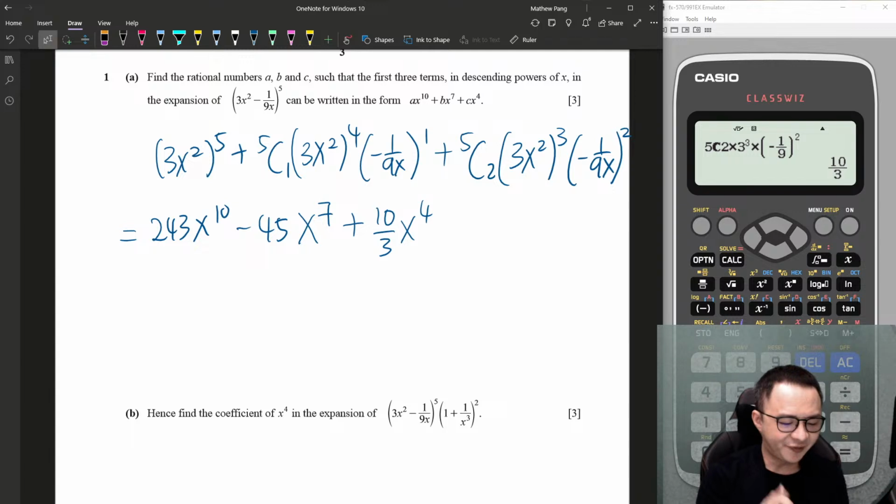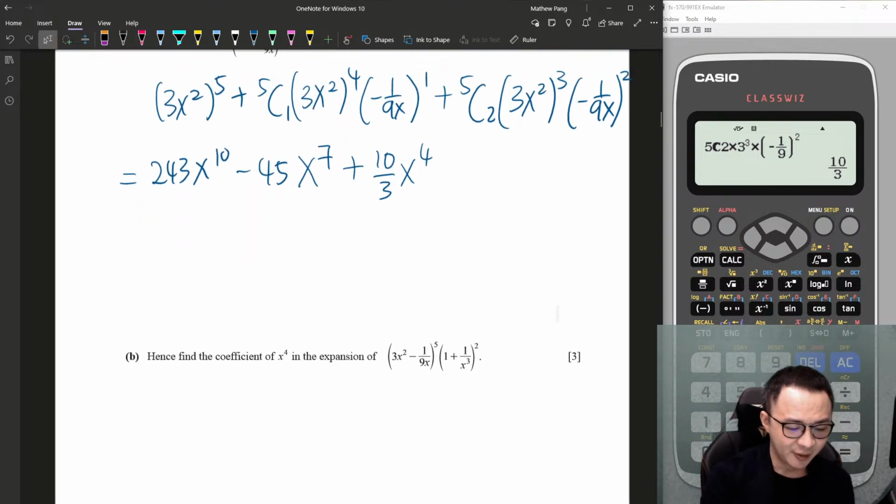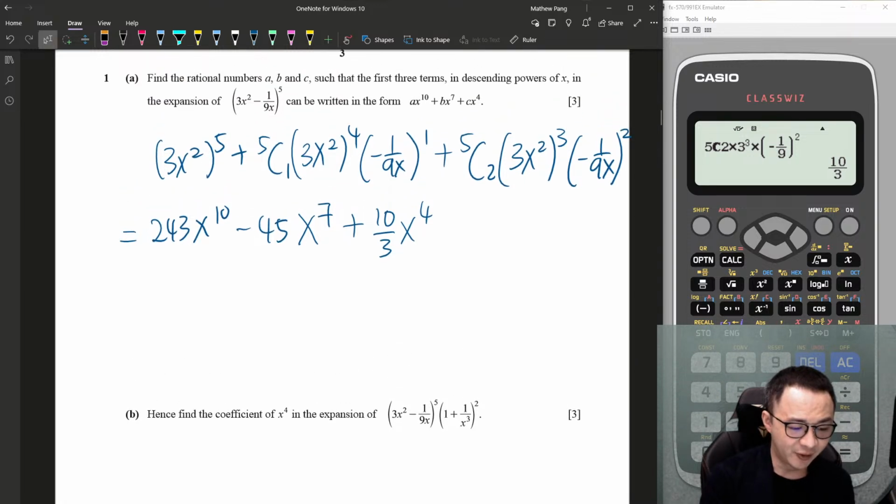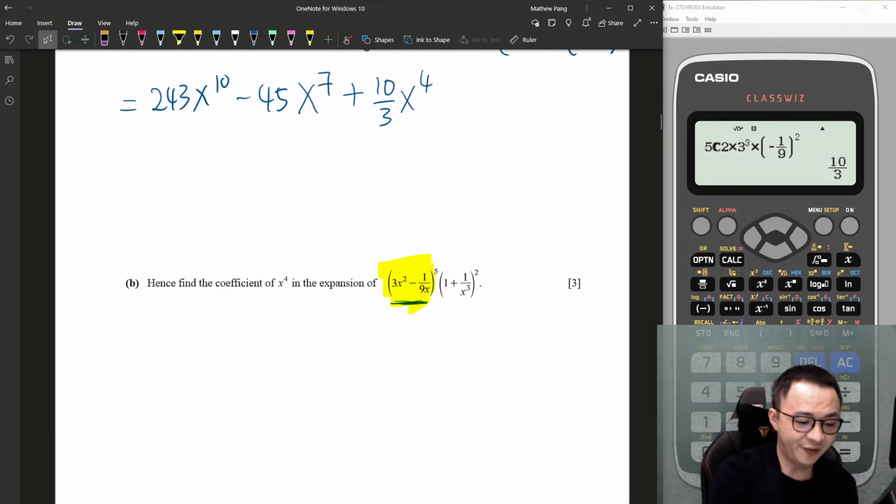Hence, find the coefficient of x to the power 4 in the expansion. So I want to know the coefficient of x to the power 4. If I check this, it's the same term here, isn't it? Since they are the same, I can reuse the first 3 terms I have over here.